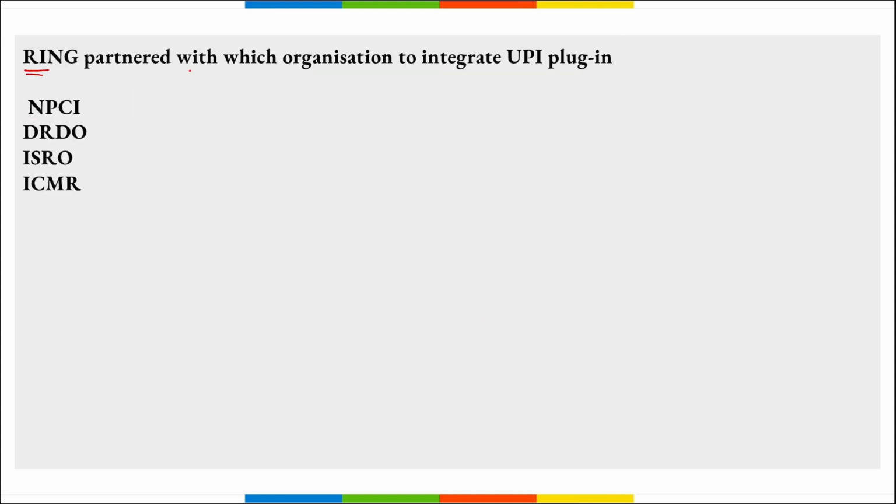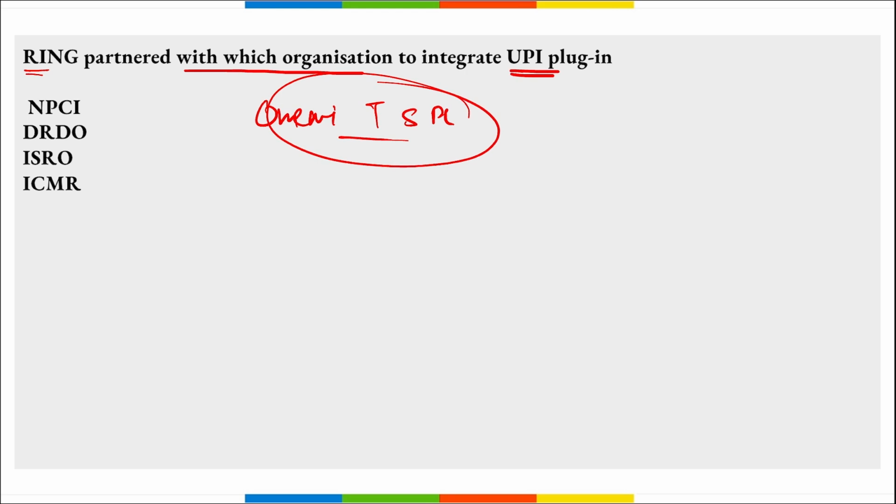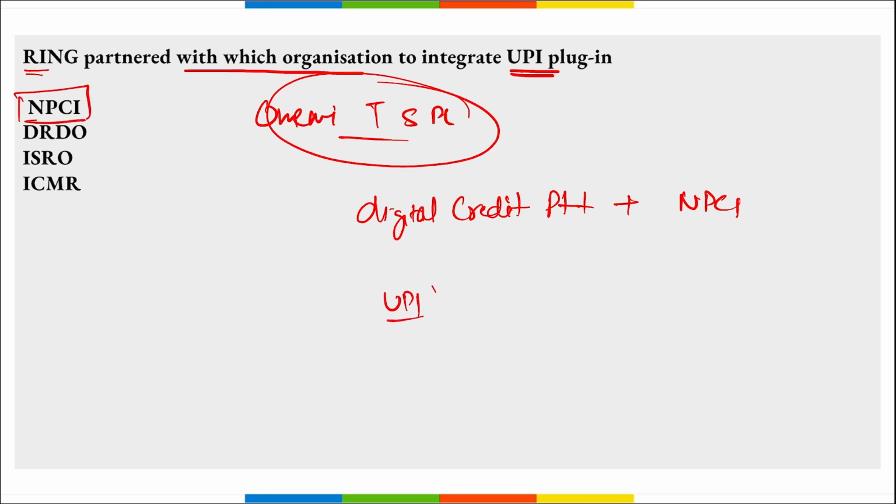Next, Ring has partnered with which organization to integrate a UPI plugin? See, Ring is Onyemi Technology Solutions Private Limited, right? That is India's leading digital credit platform, right? And they have partnered with NPCI, that is National Payments Corporation of India, to integrate UPI plugin capabilities into Ring's existing digital services. This will help Ring to provide a scan and pay feature, right?